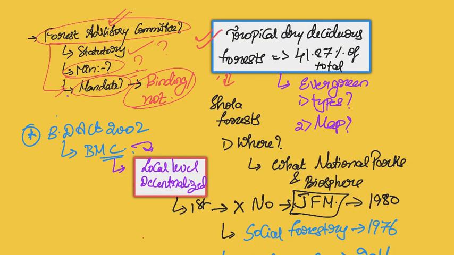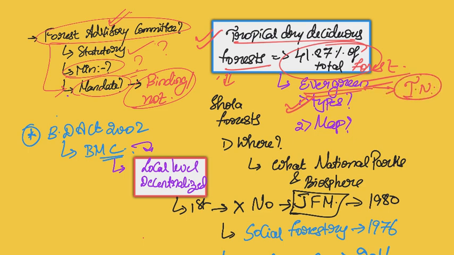Also, a trivial fact, out of all the forest types in our country, tropical dry deciduous forests constitute the majority. How much? 41.87% of total forest, not Indian land. You have to remember this, of forest land. Also remember, where do we find evergreen forests? What are the different types of evergreen forests? What is the peculiarity about the forests that you'll find in Tamil Nadu, and the difference between these forests and the forests in Andaman as well as the Northeast?